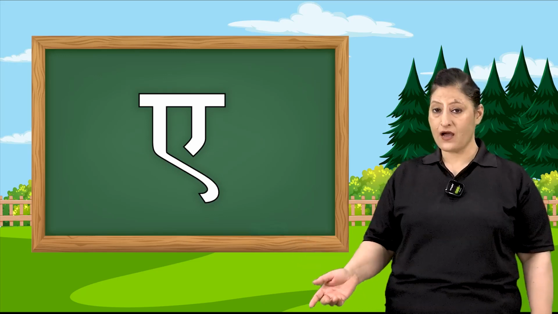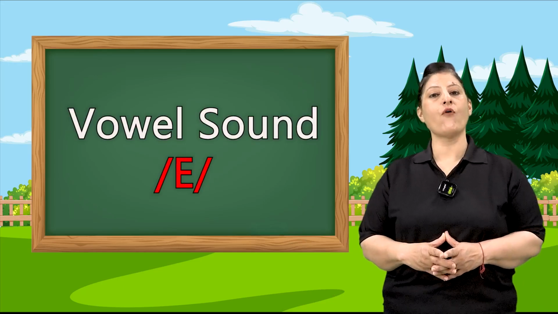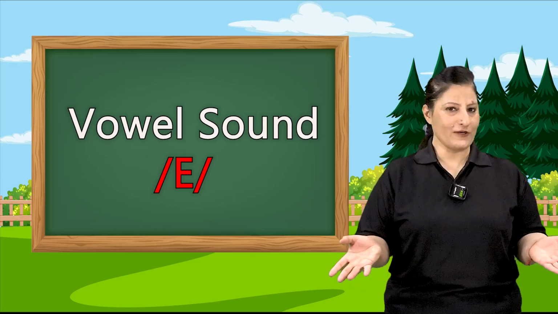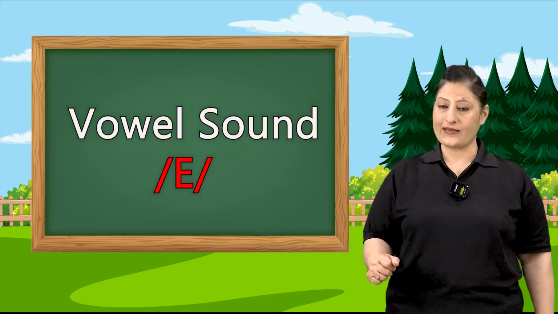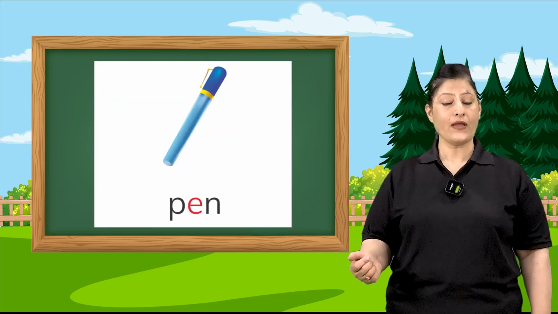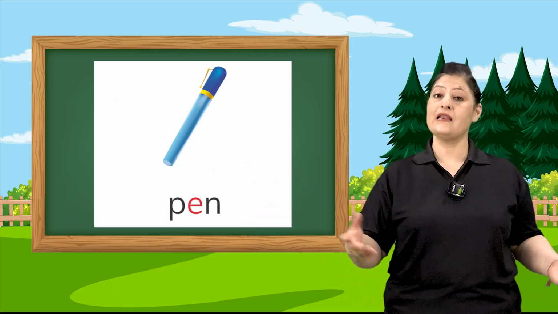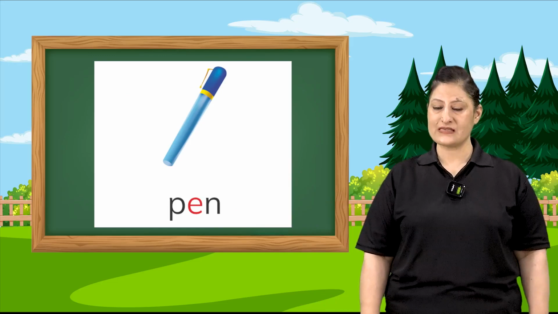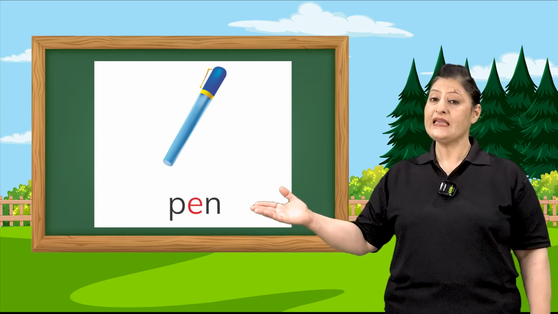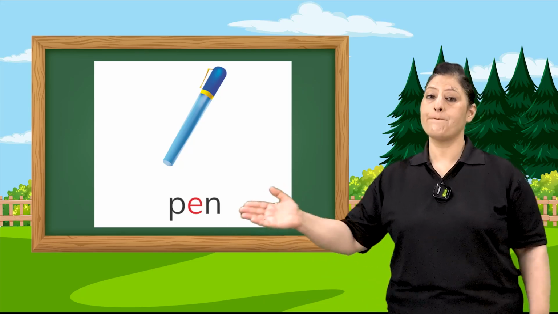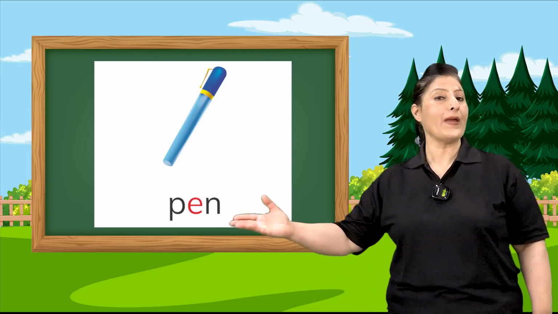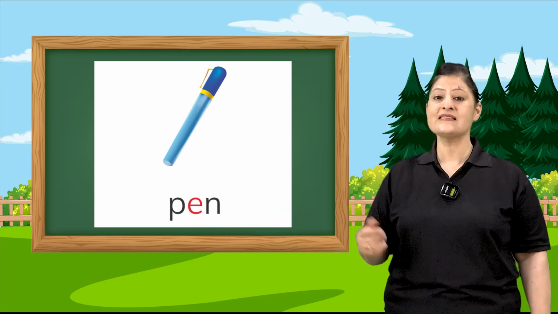Now, children, it's time to learn the sound of vowel E along with a few consonants. You all know what consonants are, children? So let us all look at the pictures and read aloud. The first picture you can see is of a pen. P-E-N together forms pen. Everyone say P-E-N is pen.